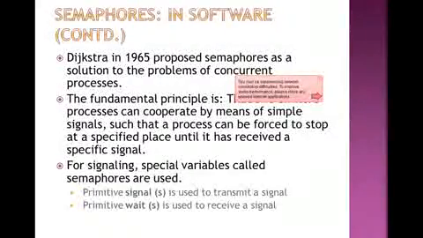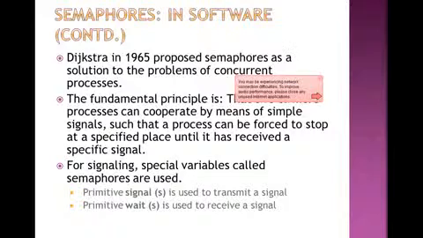Next, semaphores in software, that is how they will be used in software. One is the Dijkstra algorithm, proposed in 1965, which uses semaphores as a solution to the problem of concurrent processes.